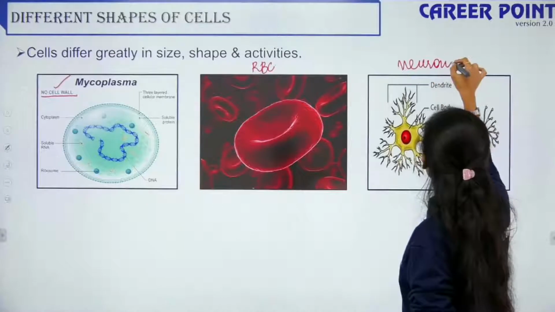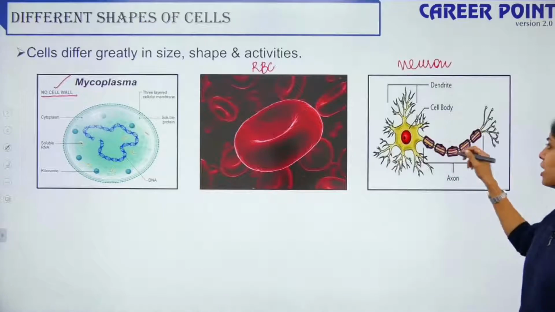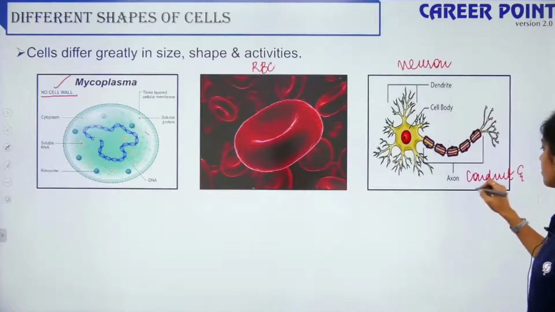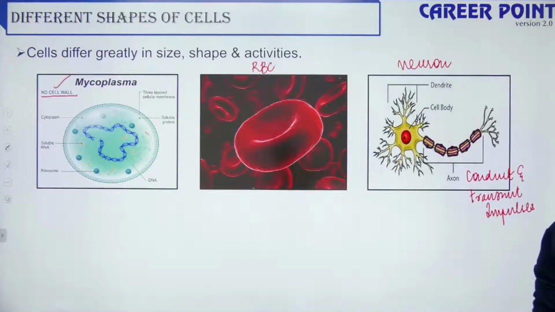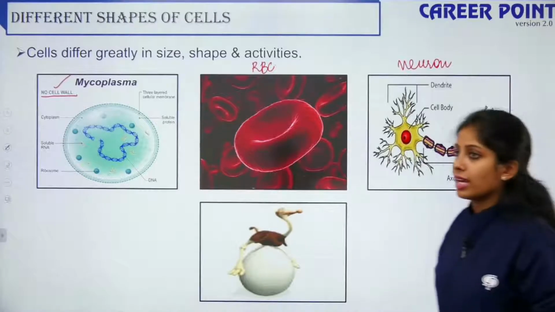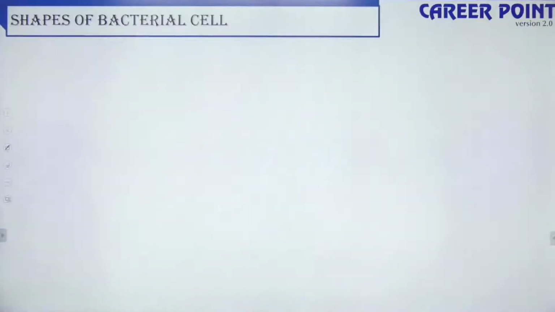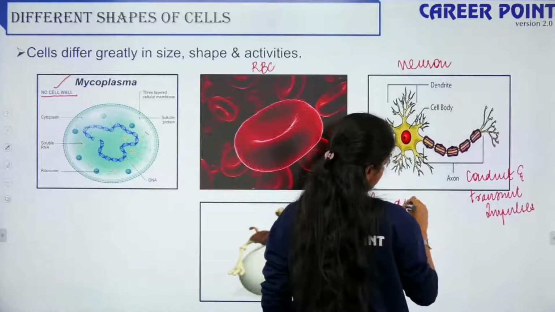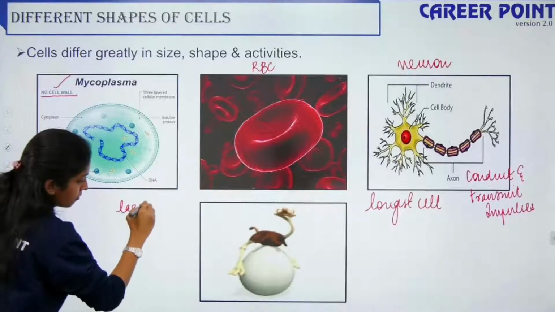So how do they look? They look pretty different, right? Depending on their function, they are created like this. Why do they have an axon? Because they have to conduct and transmit impulses, right? So that is the reason they are designed like this. Your largest cell is your ostrich egg, which is a single cell. Neurons are the longest cell, and your ostrich egg is the largest cell.